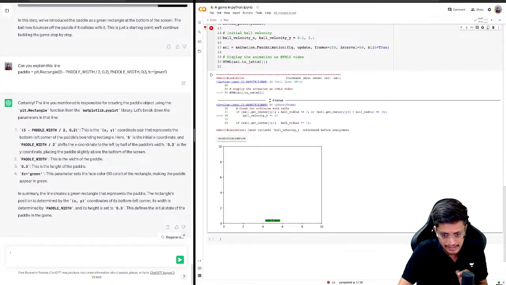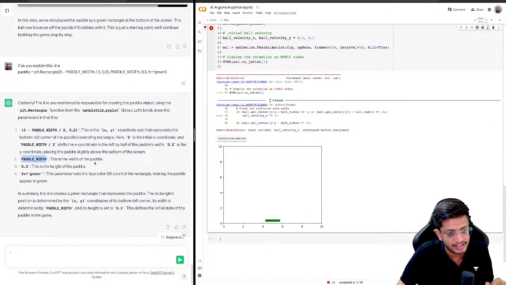So we want 5 to be the center. We want to shift the bottom left x coordinate. The y coordinate is 0.2, let's not worry about it. What is the x coordinate? 5 minus width by 2, because 5 is the center, like this line. So 5 minus width by 2 is the x coordinate of this particular location. Okay, so this is the bottom left corner, which is great.